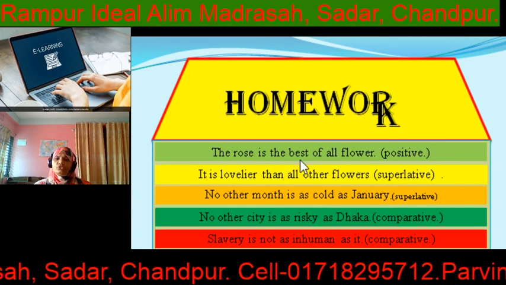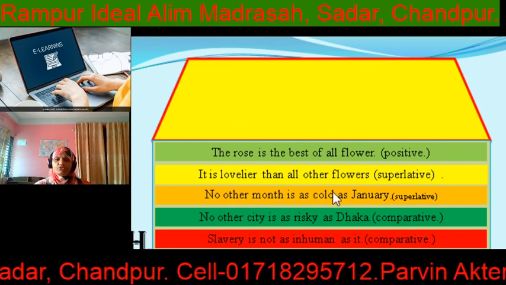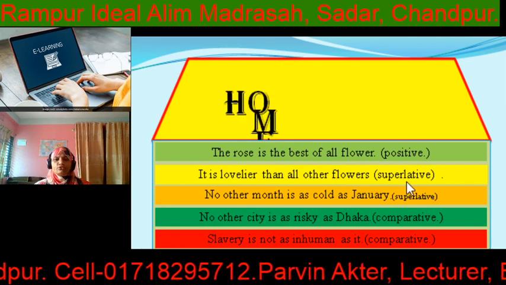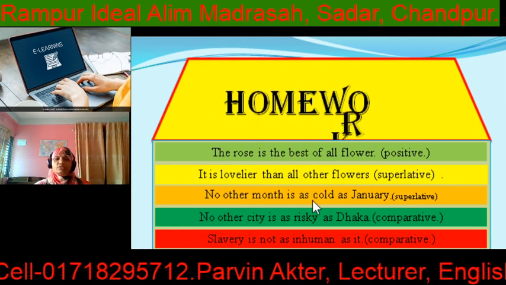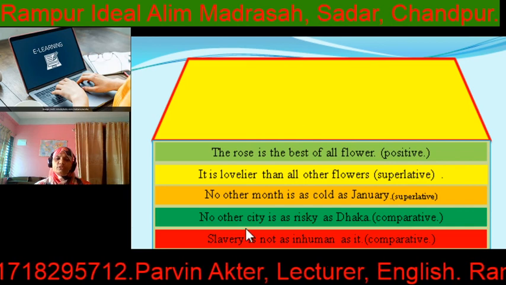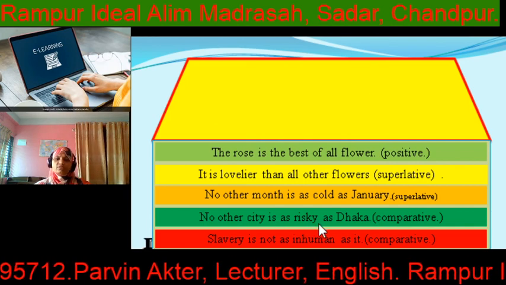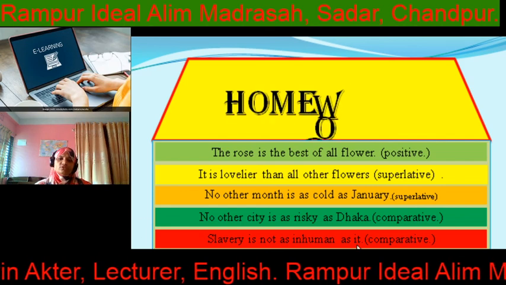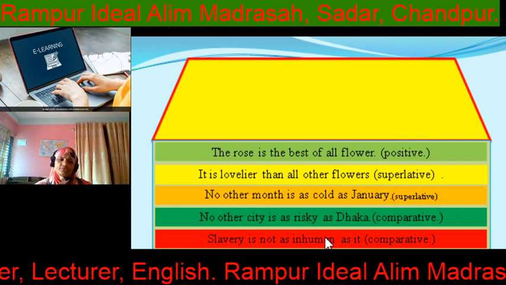First one: The rose is the best of all flowers, positive. It is lovelier than all other flowers, superlative. No other month is as good as January, superlative. No other city is as risky as Dhaka, comparative. Slavery is not as inhuman as it, comparative.